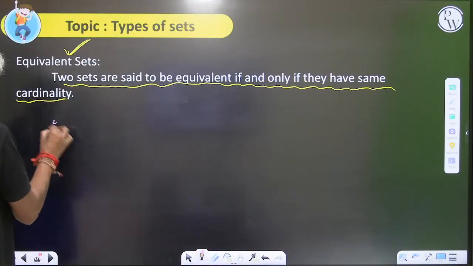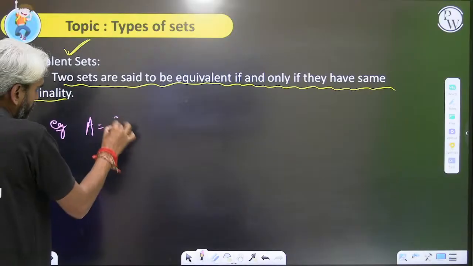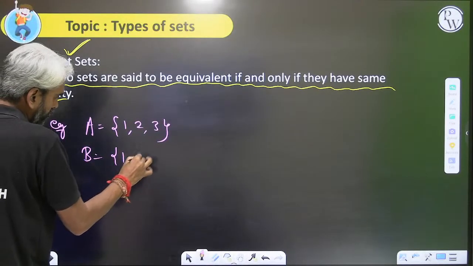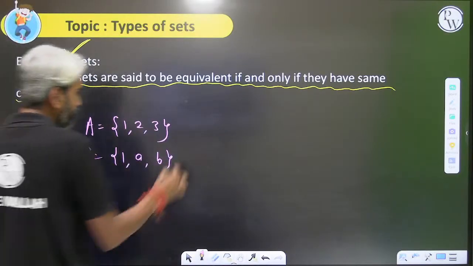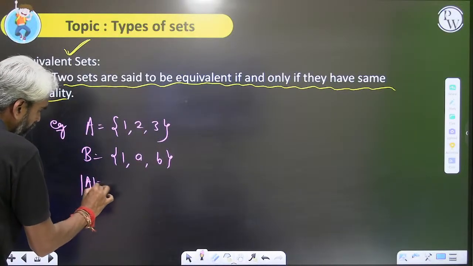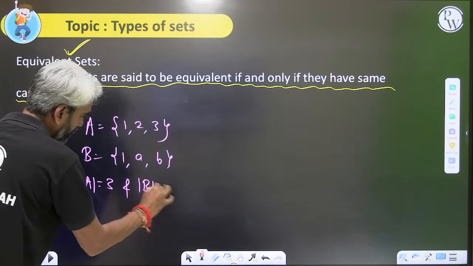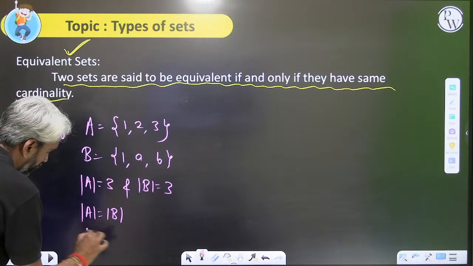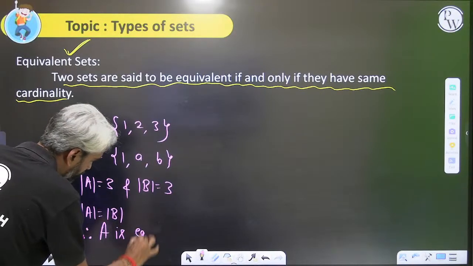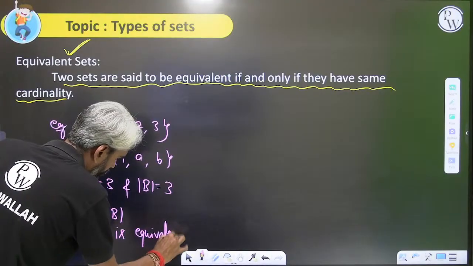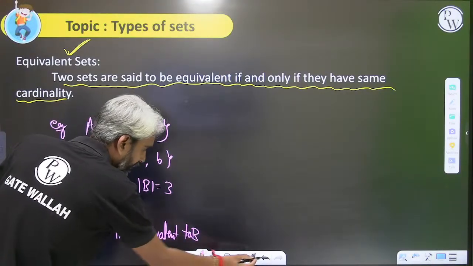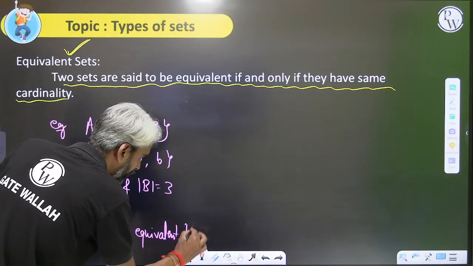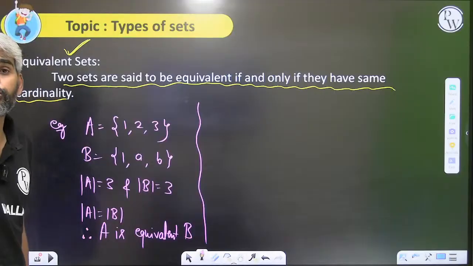Please look at this. If I say A equals {1, 2, 3} and B equals {1, a, b}, what is the cardinality of set A? Sir, the cardinality of set A is 3 and the cardinality of set B is also 3. Mod A equals mod B, therefore A is equivalent to B. It is sufficient. Getting the idea? For equivalence, the elements need not be the same. Only the cardinality should be the same.